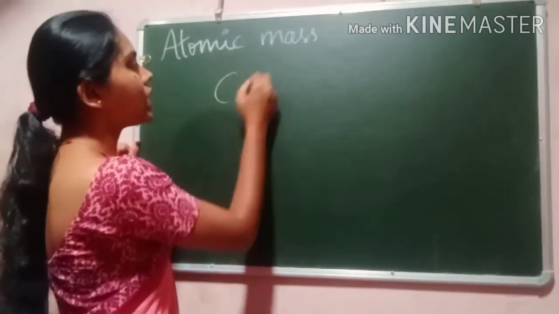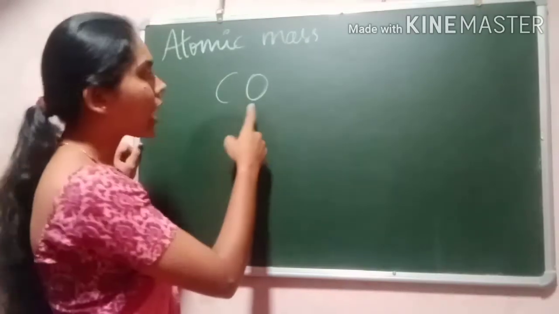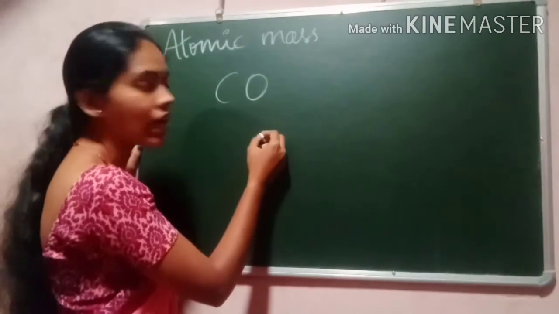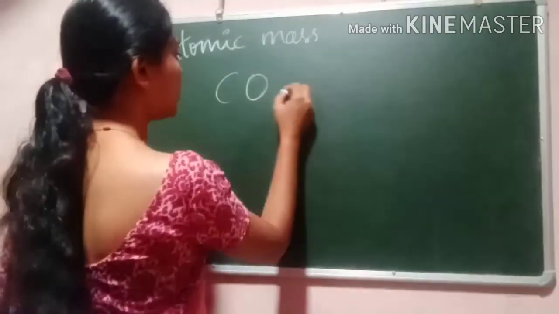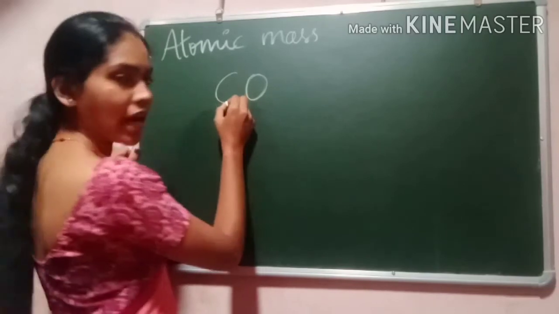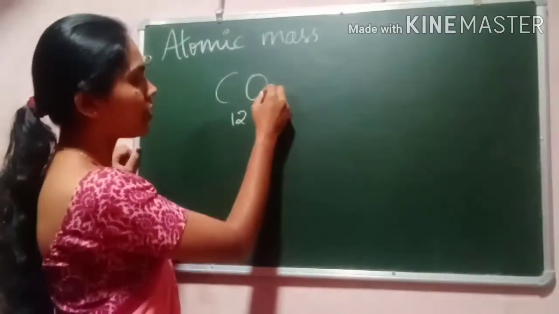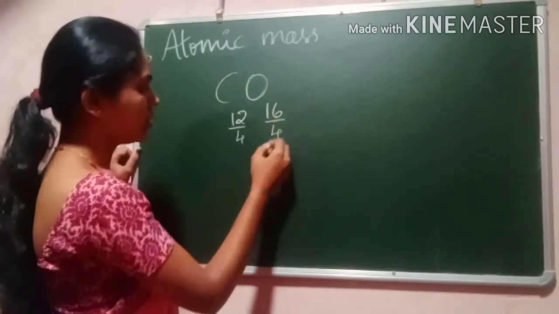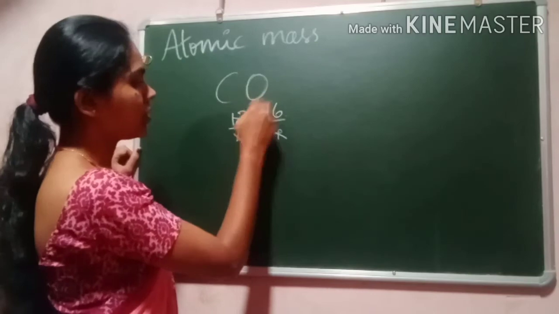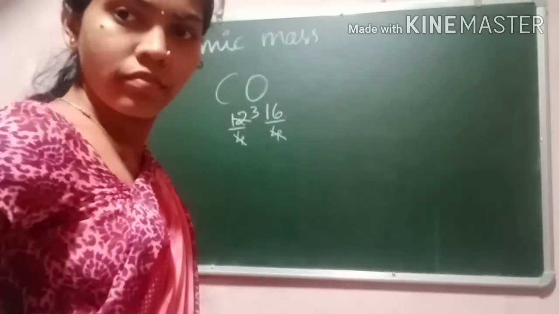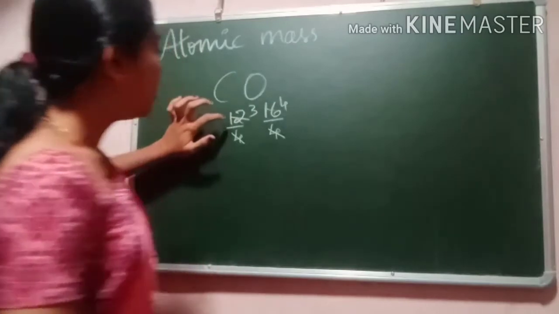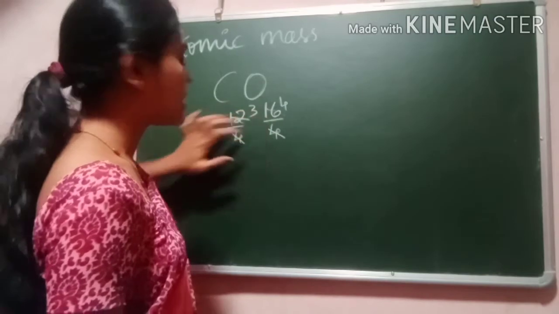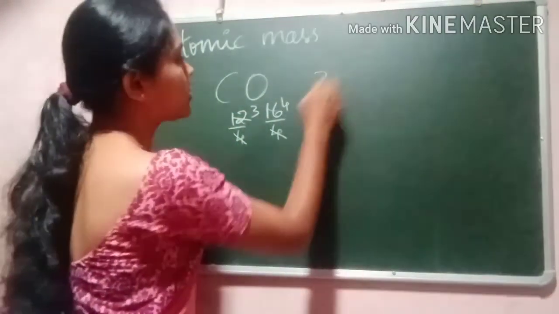If I take the example of carbon monoxide, whenever carbon reacts with oxygen, they react in what ratio? Atomic mass of carbon is 12 and atomic mass of oxygen is 16. When you divide by 4, it gives you the ratio. They react in the ratio 3:4.